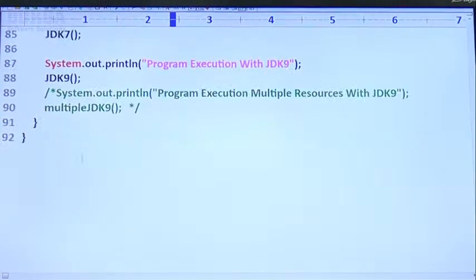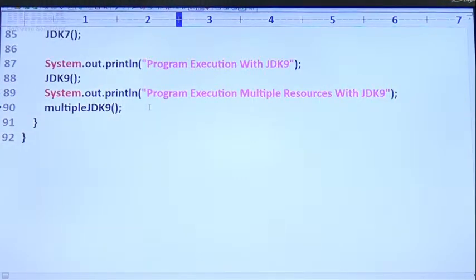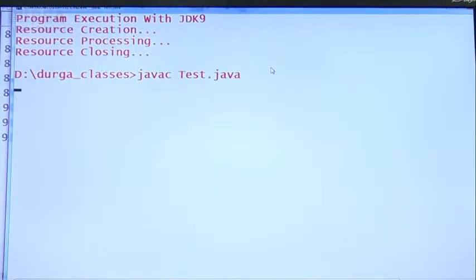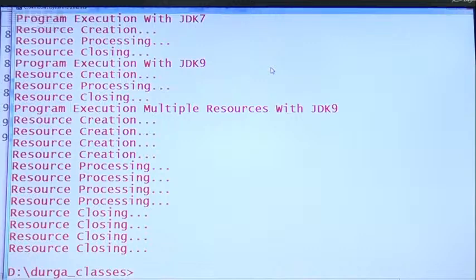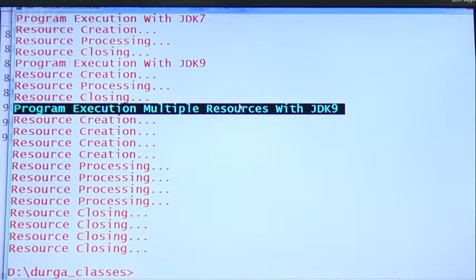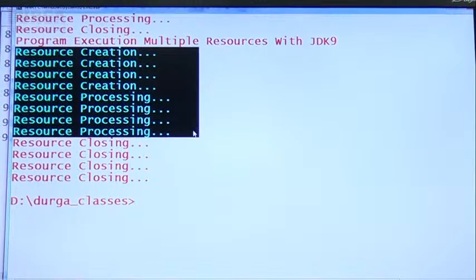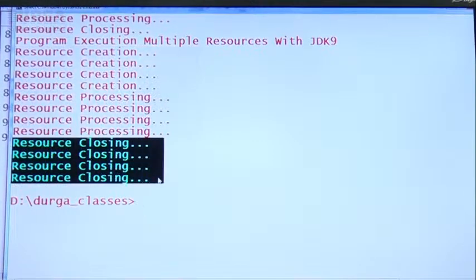Okay. Now, let me remove this part also. Sir, observe program execution with multiple resources with JDK 9. 4 resources created, 4 resources processing, and automatically the 4 resources will be closed by default, sir.